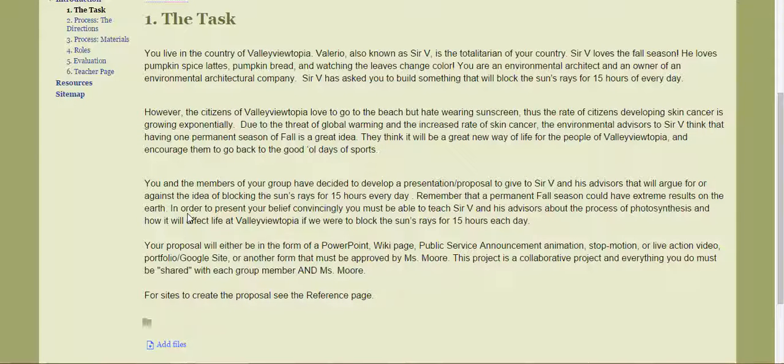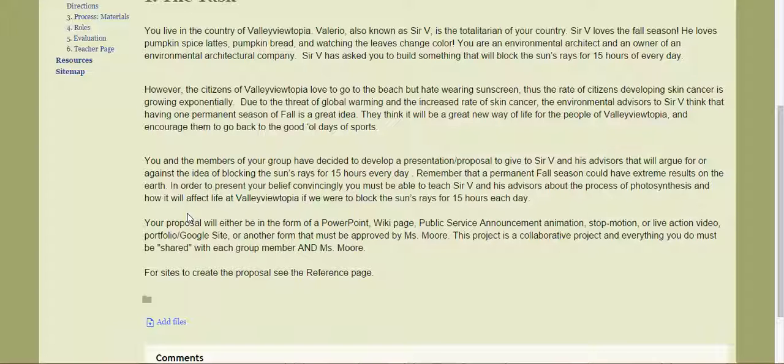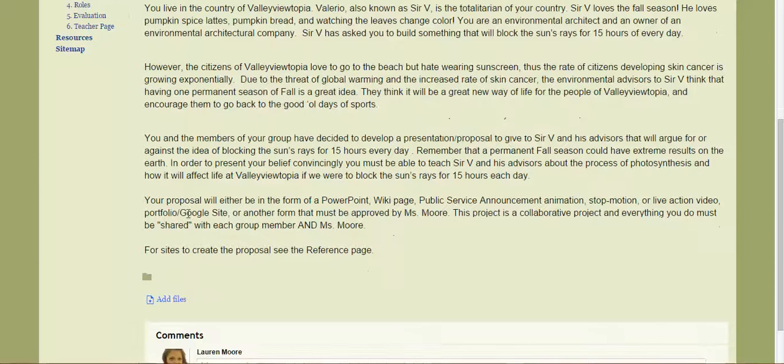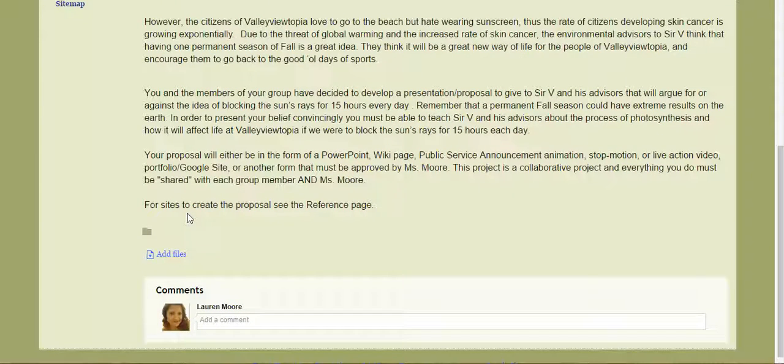So in this case, they live in a country called Valley of Utopia, which is owned by Valerio, who's known as Sir V. As a totalitarian of the country, he loves the fall season, and so he wants to get rid of summer and he wants to get rid of sunlight. He wants to block the sun's rays for 15 hours every day. Now I'm posing the question to them: is this a good idea to block the sun's rays for 15 hours each day?